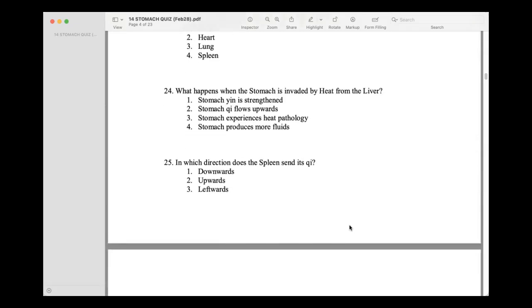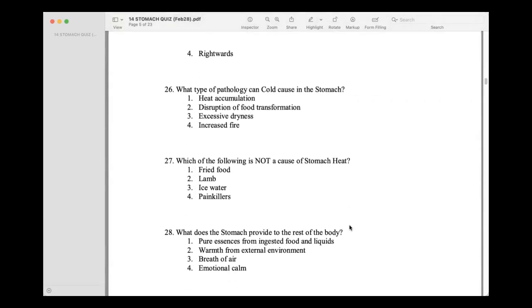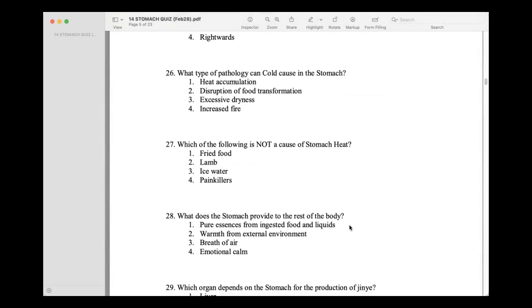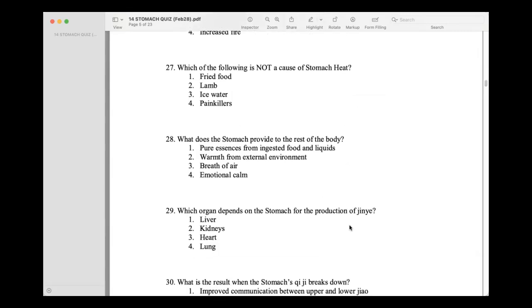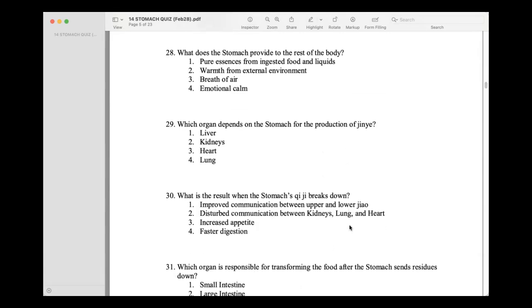What happens when the stomach is invaded by heat from the liver? Stomach experiences heat pathology. In which direction does the spleen send its qi? Upwards. What type of pathology can cold cause in the stomach? Disrupts food transformation. Which of the following is not a cause of stomach heat? Ice water. What does the stomach provide to the rest of the body? Pure essences from ingested food and liquids.